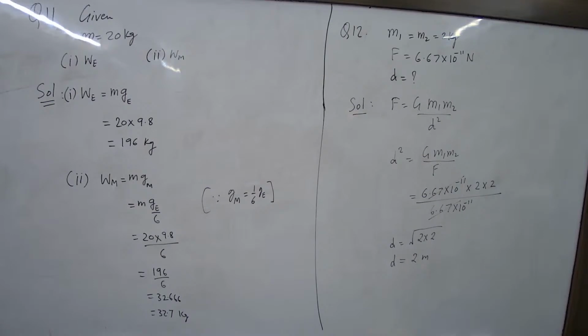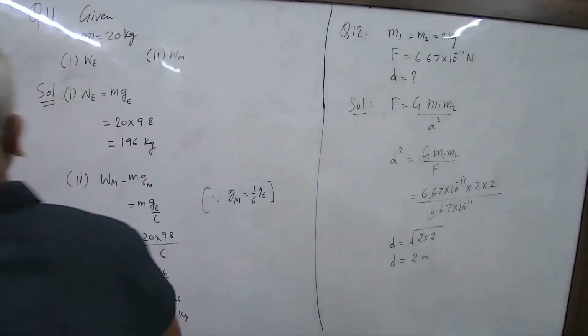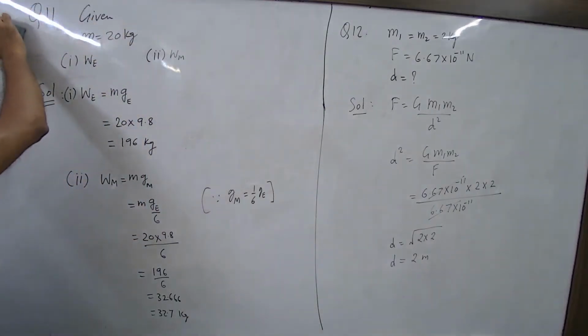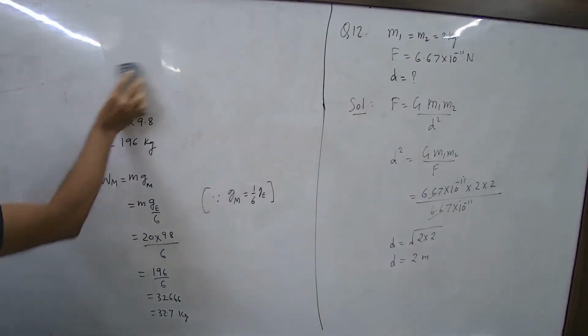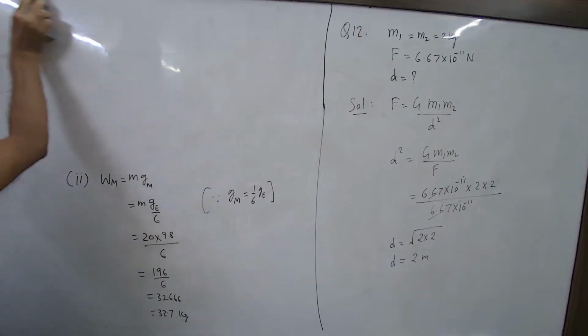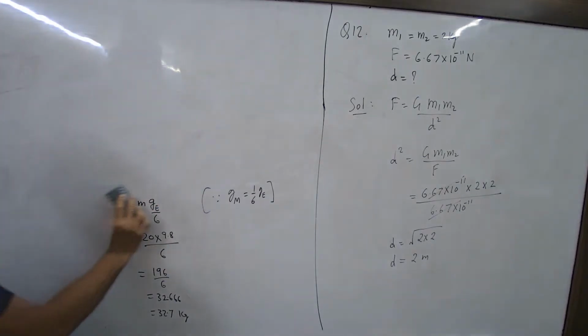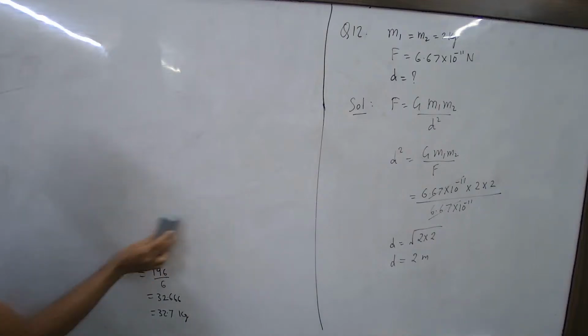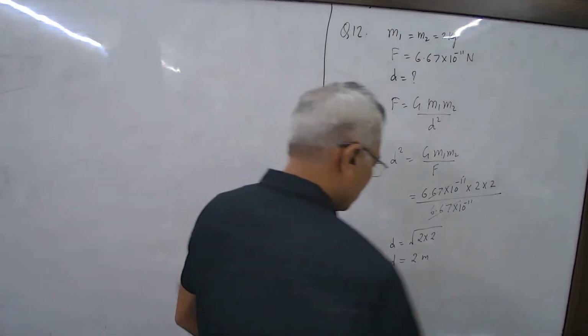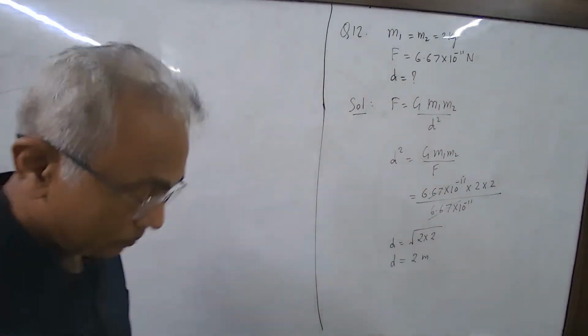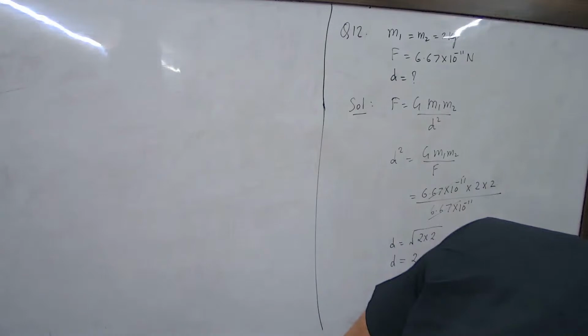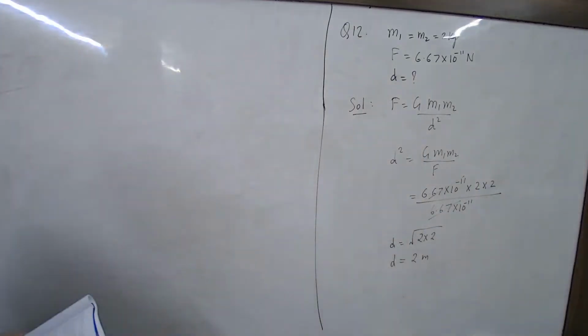Gravitational force exerted by Earth is given. You have to find the mass of the Moon. Which formula to use? Same formula.